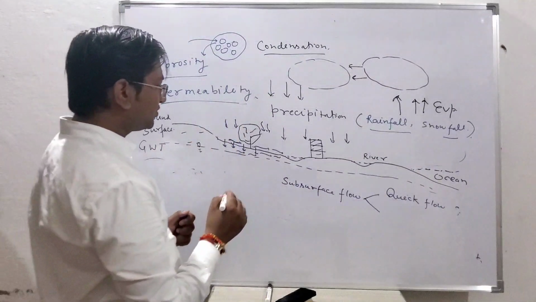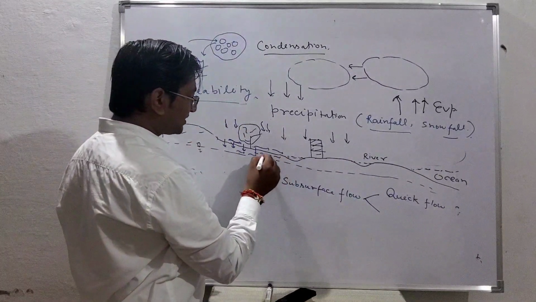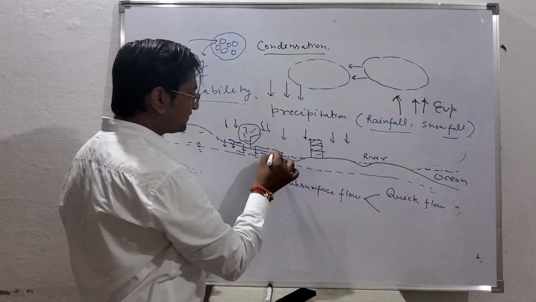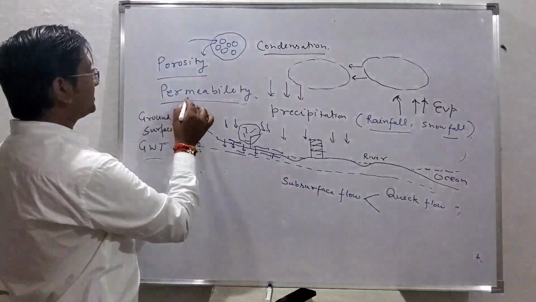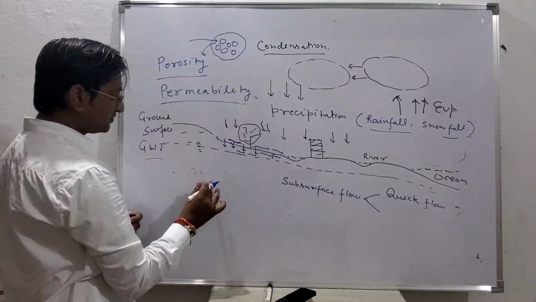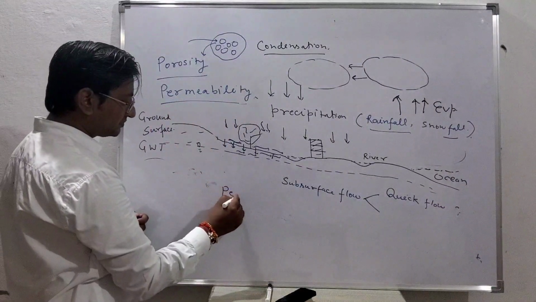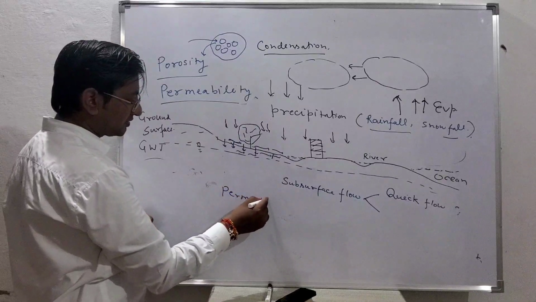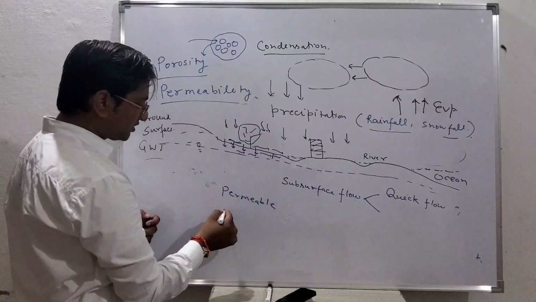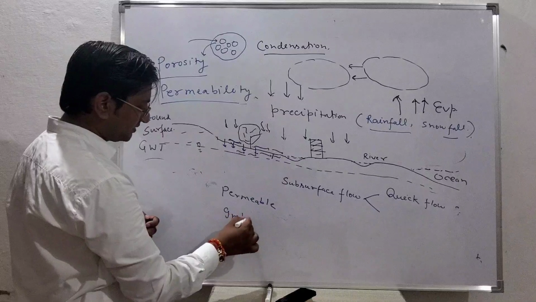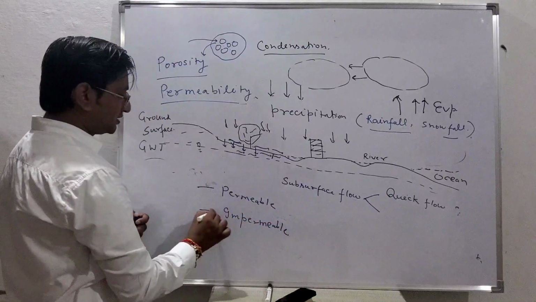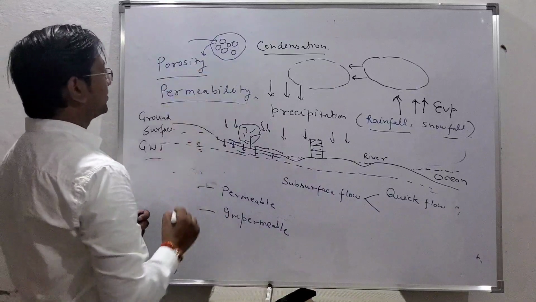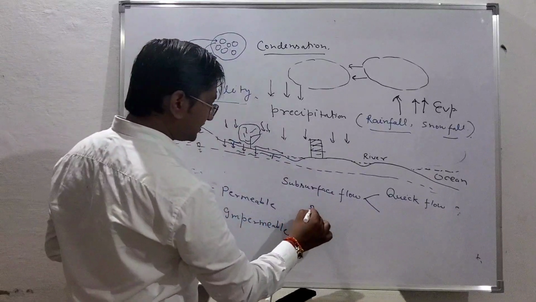Suppose this water may reach very easily, or it may be impermeable. This is permeability, so if I use permeable, the opposite of that is impermeable.